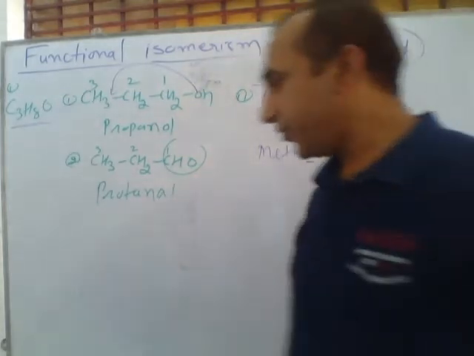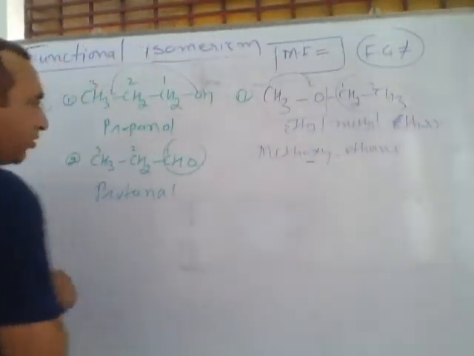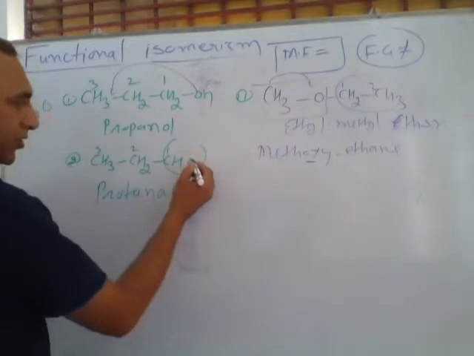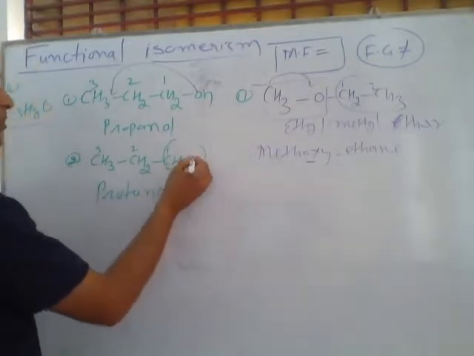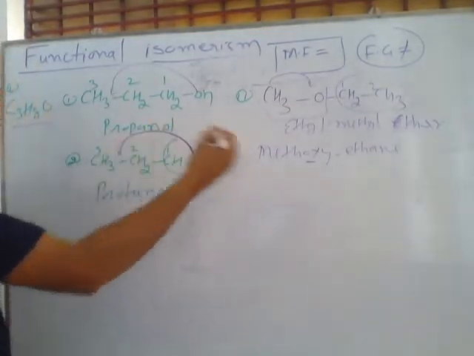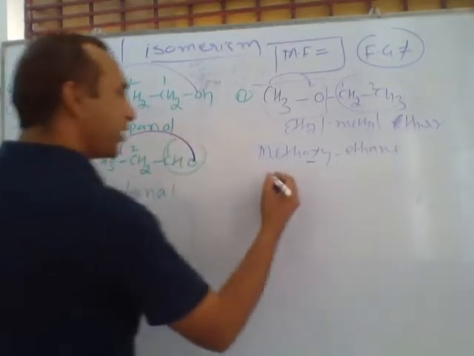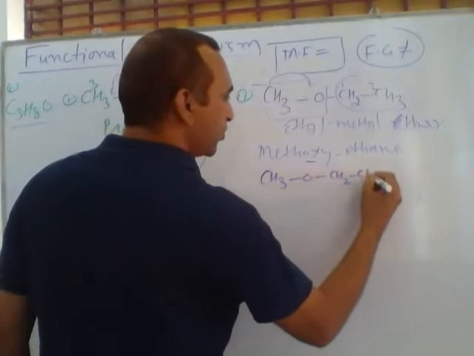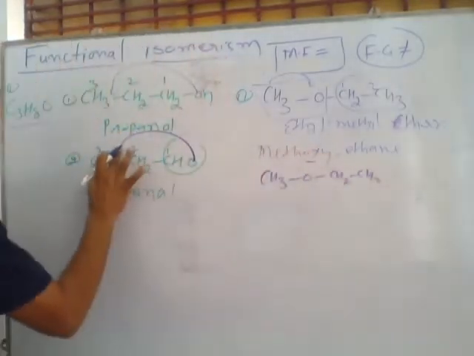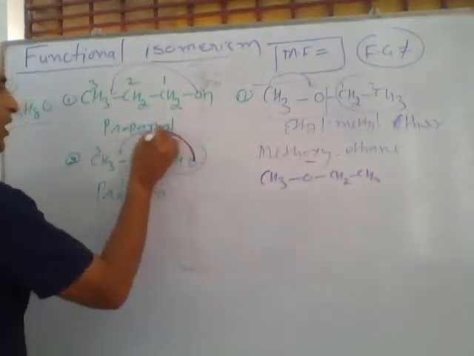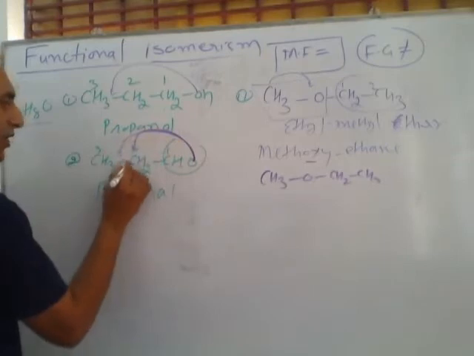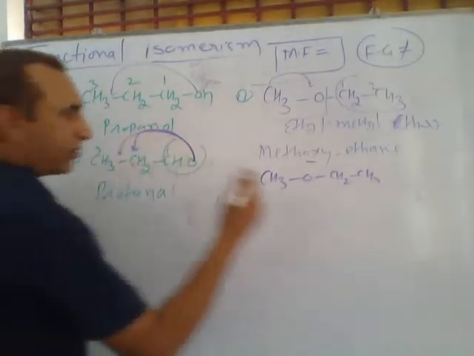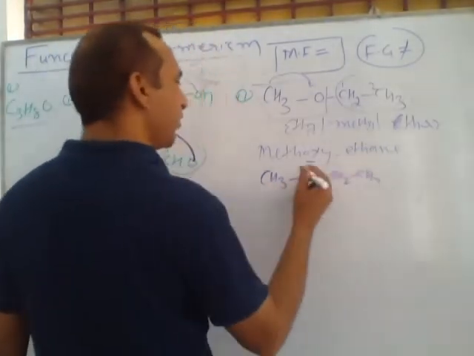Simple. If you shift this oxygen from here to here, which system will form? CH3 CO CH2 CH3. Sorry. This oxygen we are shifting on the middle carbon with a double bond. This type of system will form.